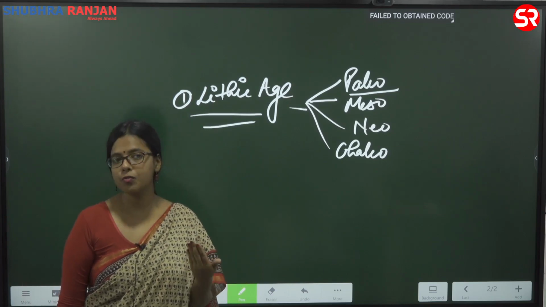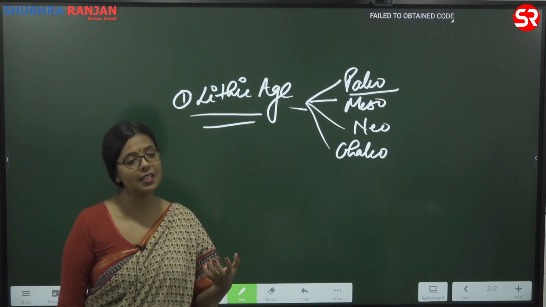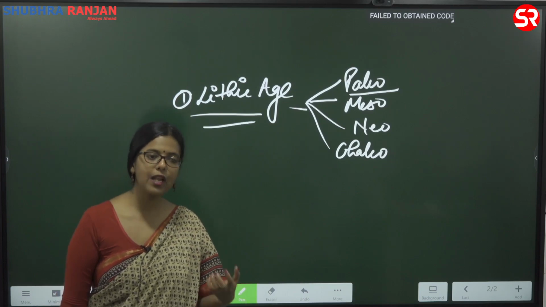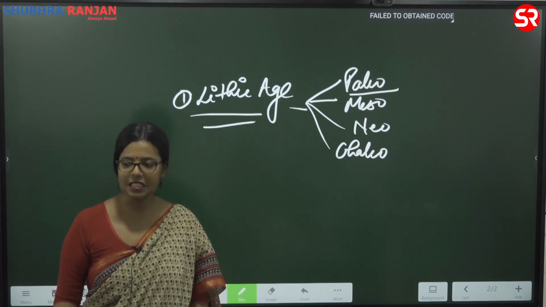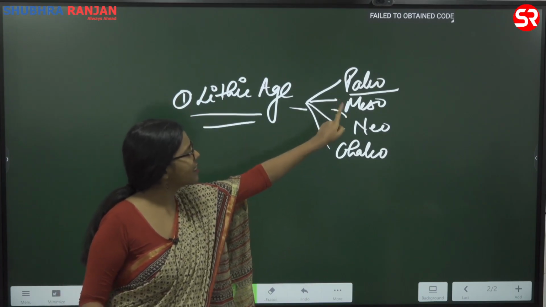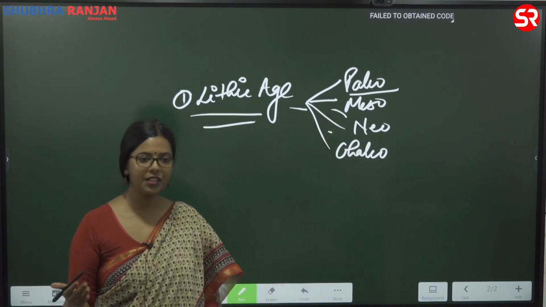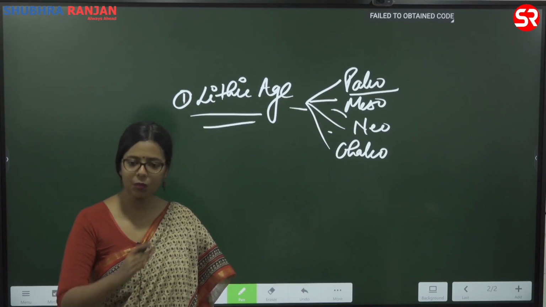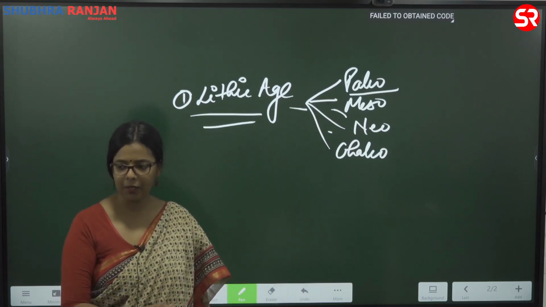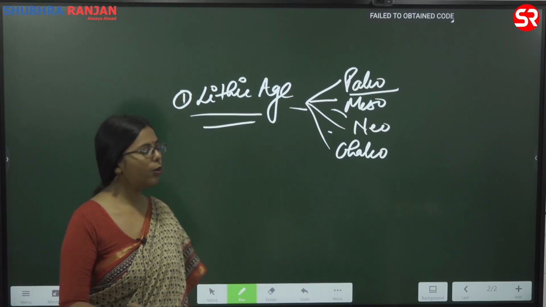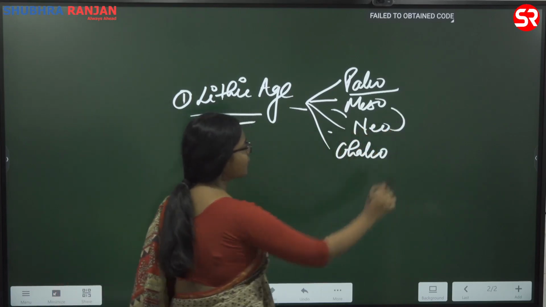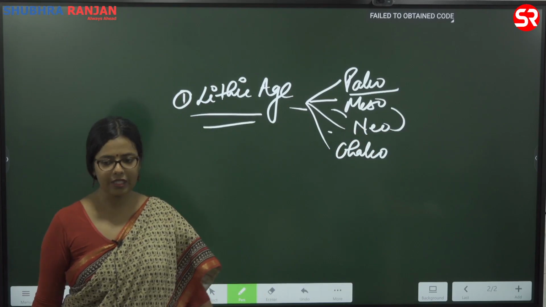There are going to be other geographical, environmental changes as well, which is going to lead to some lifestyle changes. That is why we categorize this period as a different period. We'll study what are the changes that are coming. Here we need to understand what is the basic syllabus.